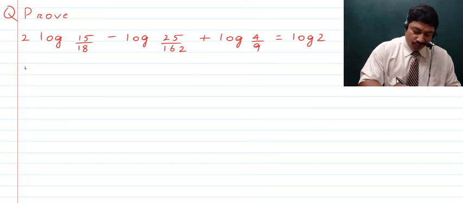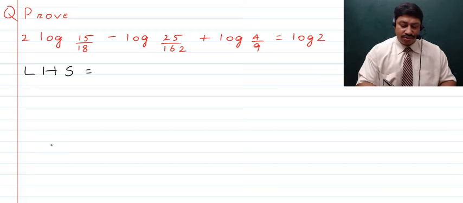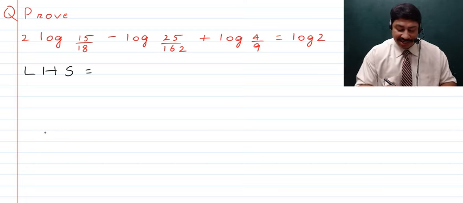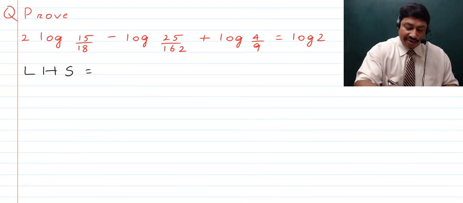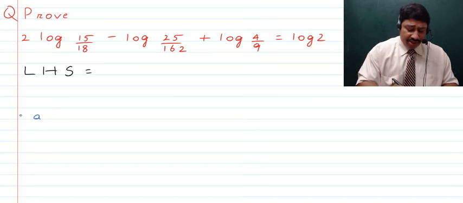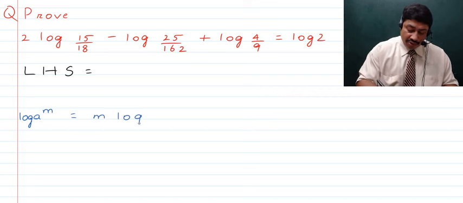So we start off with the left hand side and we try and prove it equal to the right hand side. Going ahead with the left hand side, we find that we have 2 times log of 15 upon 18. So here children, we are quickly reminded of a rule that if we talk about a whose log is being found out, which is raised to the power m, then that becomes equal to m times log of a.